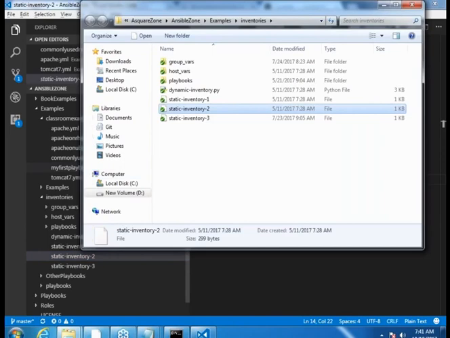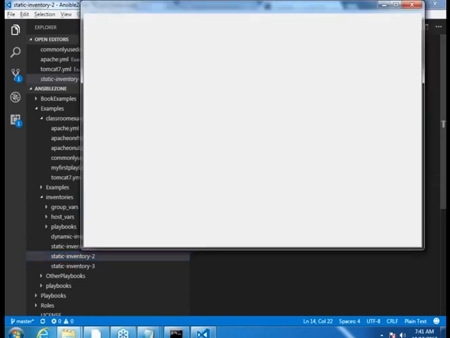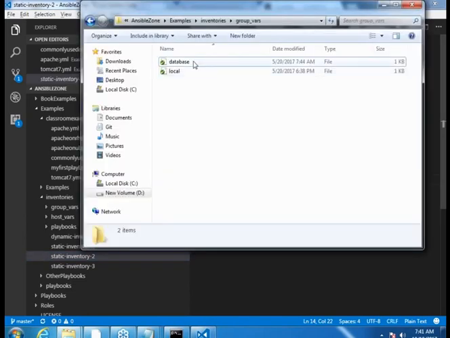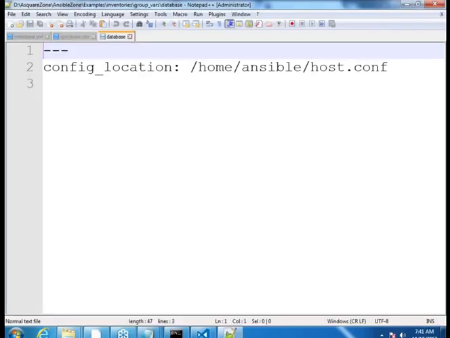I'll open this folder structure. You are seeing two folders on the top, right? group_vars and host_vars. Let me go into group_vars. What groups are present over here? Database, so you are seeing a file called database. Let me edit this with Notepad. Here you write a YML file which contains multiple variables and values. This is the best way to handle it.